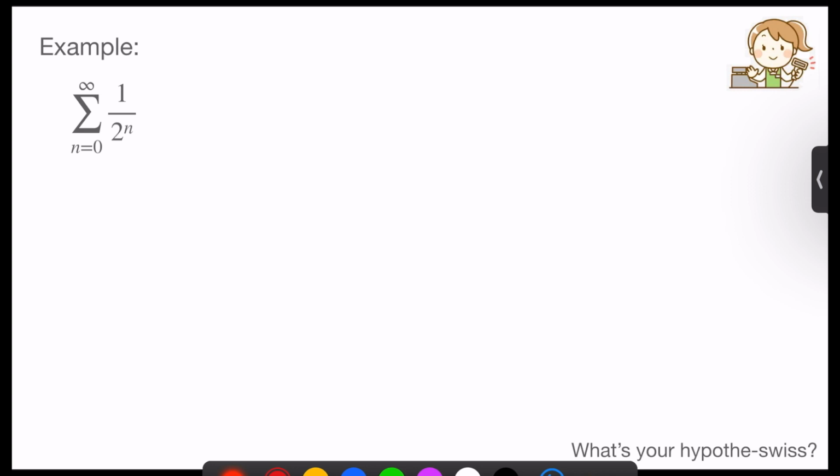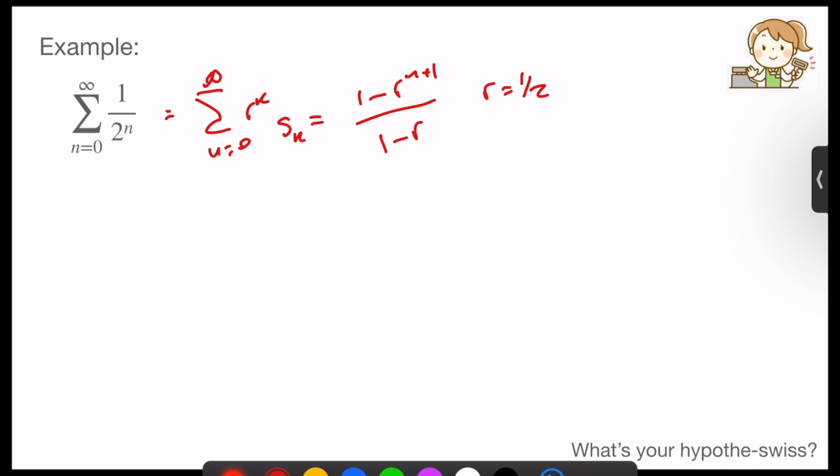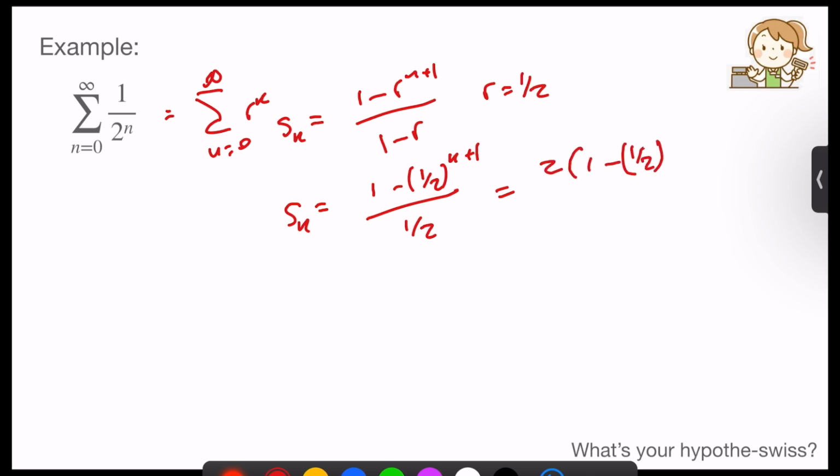Okay, let's carry on. So the first thing is to recognize that this is actually the geometric series r to the k. And that means that we have an expression for this series. So we have sk is 1 minus r to the k plus 1 over 1 minus r, where r is half. So let's pop that in. We have sk is 1 minus half to the k plus 1 over half. So we have 2 times 1 minus half to the k plus 1, which is just 2 minus 2 times half to the k plus 1.